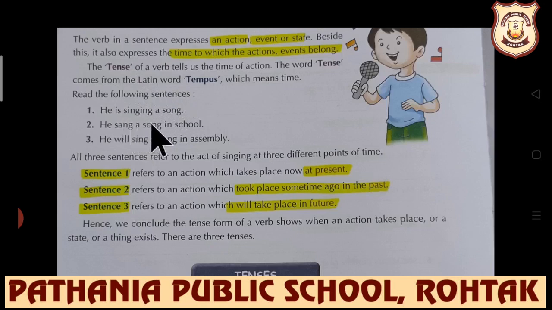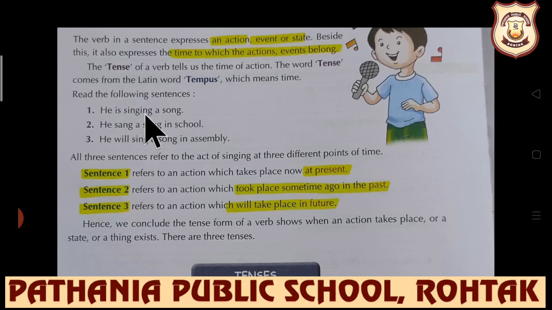Students, in these 3 examples, the verb sing has been used at different points of time. He is singing a song means at present the work is going on, because we use is plus first form plus ing in present progressive. At the time of speaking, like now I am explaining tenses to you, you are learning tenses.